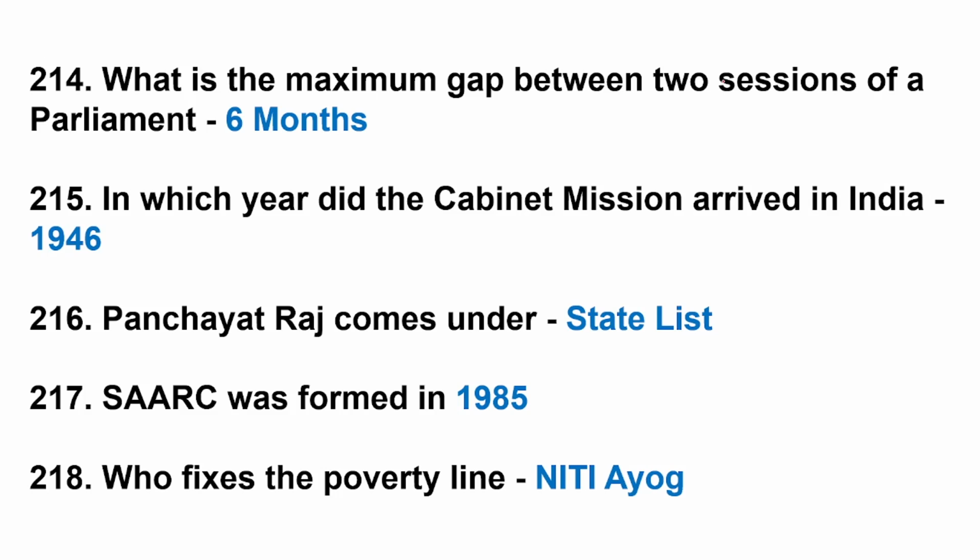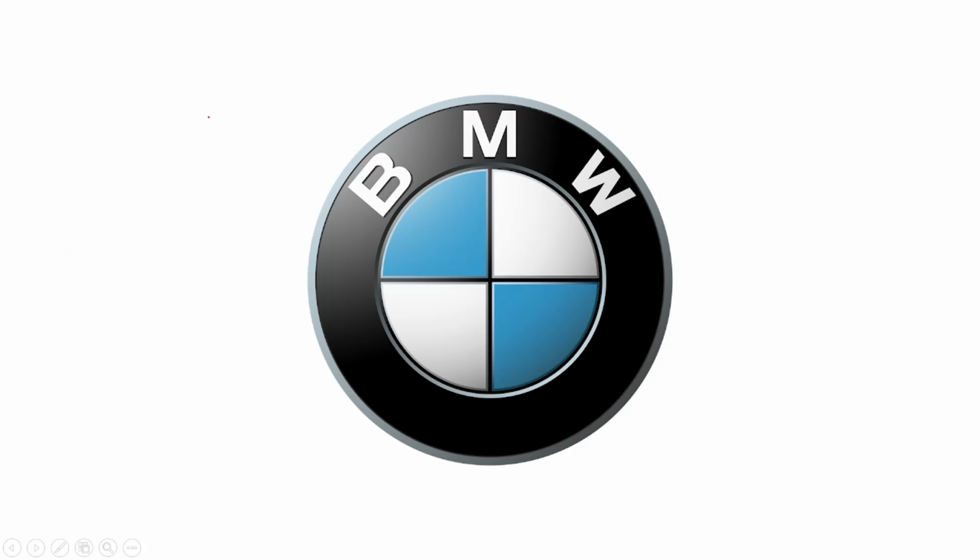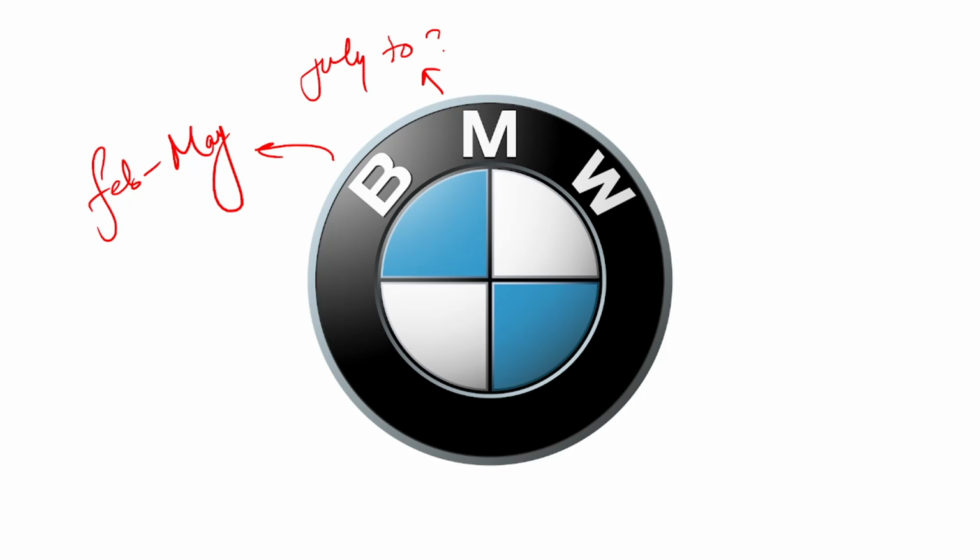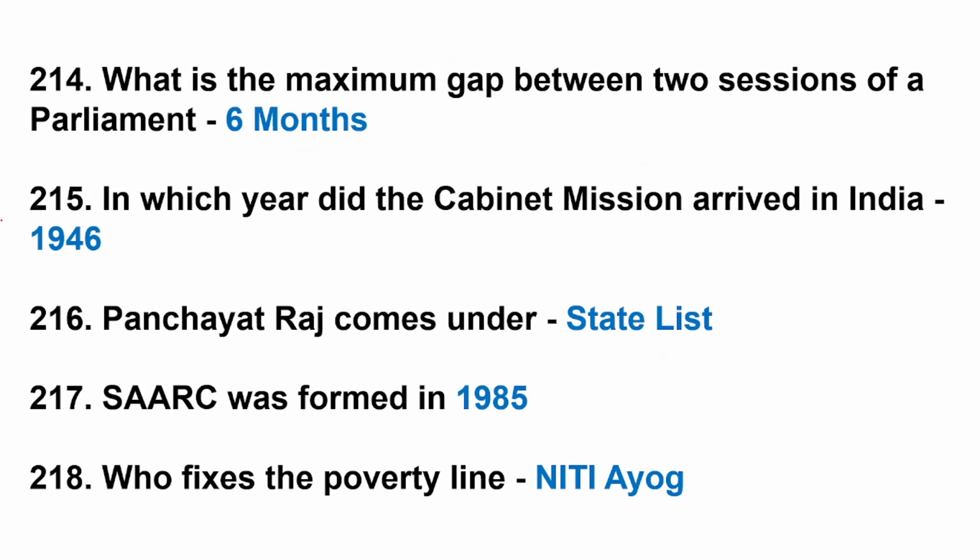What is the maximum gap between two sessions of a parliament? 180 days or 6 months is correct answer. BMW, Bavarian Motor Works, a German automobile making company. So B, M, W for sessions, 3 types of sessions are there. B for Budget session, February to May. M for Monsoon session, July to September. W for Winter session, November to December.